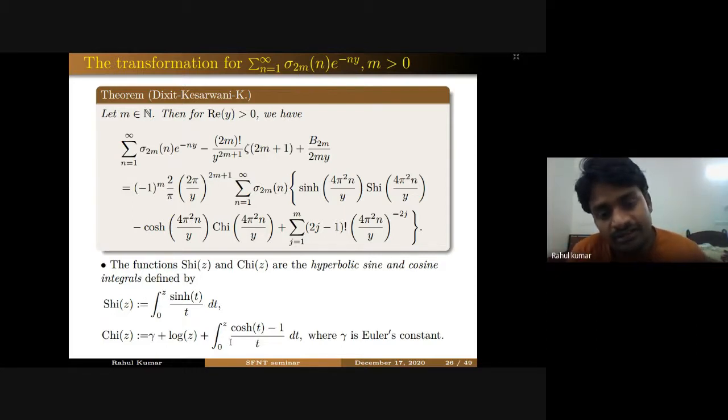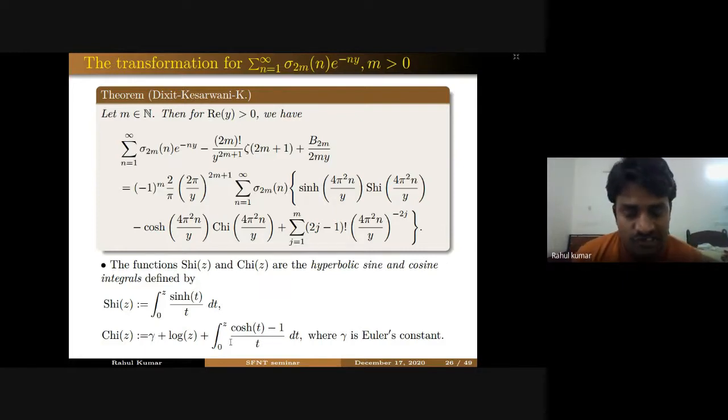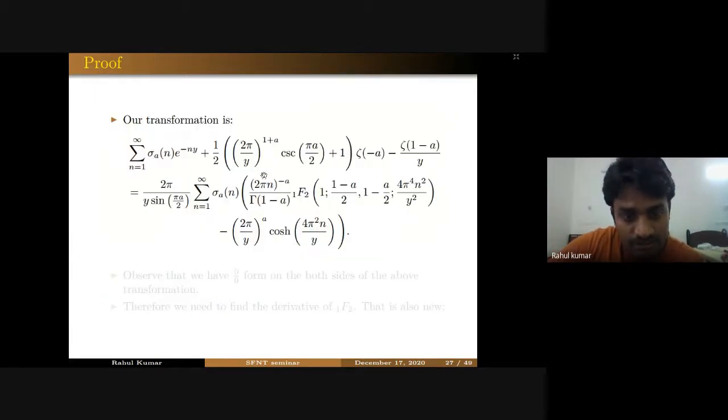You may be wondering where these sine hyperbolic and SHI functions suddenly come from, because in our main result they were not present, right? Here we have our main result as I discussed, and this was true for real part of a greater than -1. That means we can take a equal to 2m in this. But when you take a equal to 2m, you realize that here you have a problem: sin pi a by 2, here you have 0.